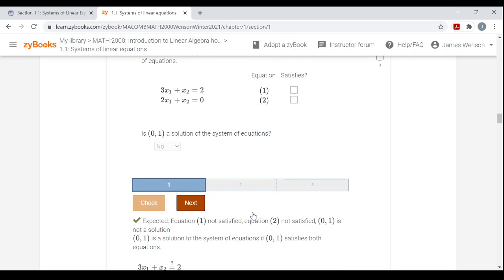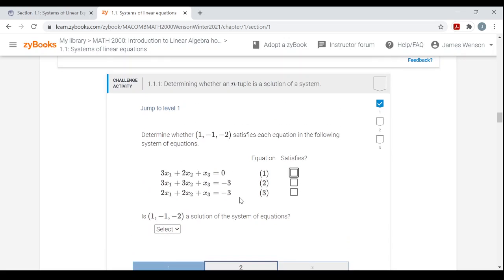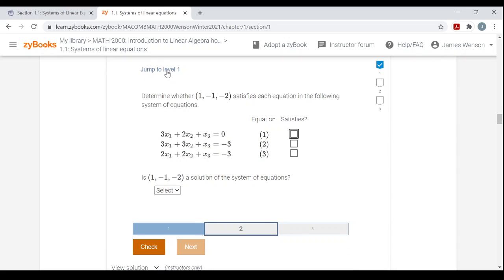All right, so let's do one more of these. So I hit next, and it'll take you to the next level. And you can go back to level 1 again if you want for some reason. Here is an ordered triple. Again, does it satisfy each equation? And then the final thing: is the ordered triple a solution of the system?